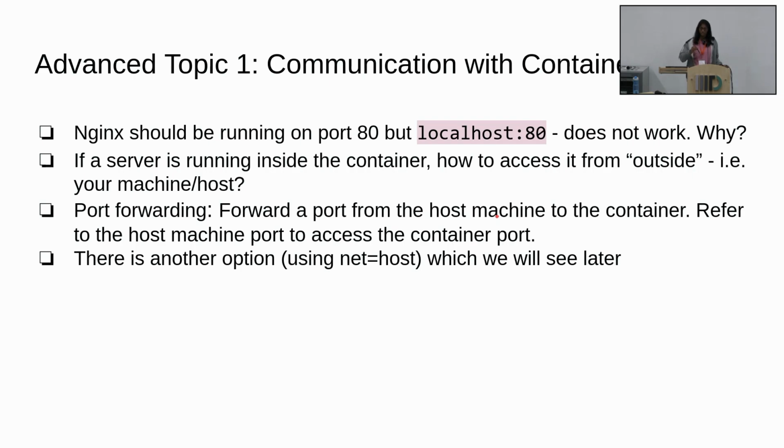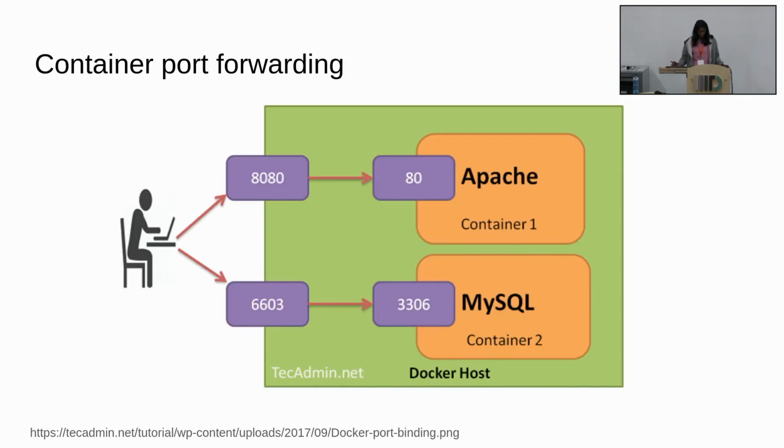In port forwarding, what we do is that we assign a port on the host machine and make it refer to a port on the container. So if Nginx is running inside the container and wants to expose on port 80 and you want to reach it from outside, you will take a port on the host machine, say something like 8000, and forward from host 8000 to container's 80.